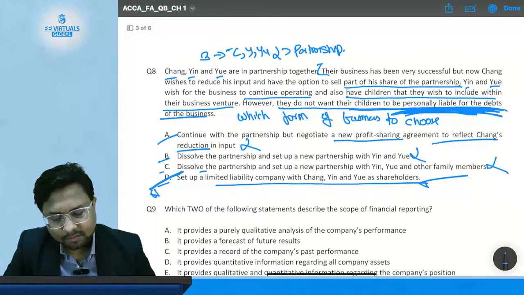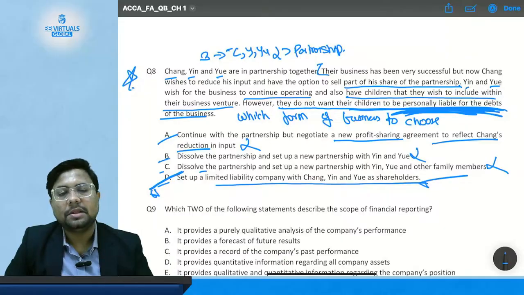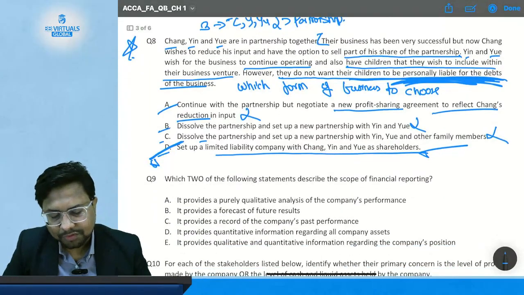Okay, so this is one of the good questions that you have, where you need to assess all the possibilities in the question. Okay, so star mark this question.